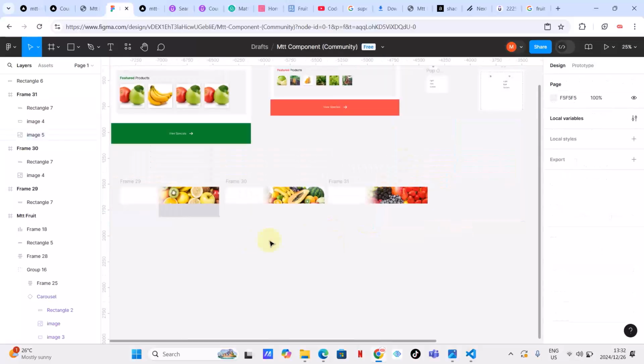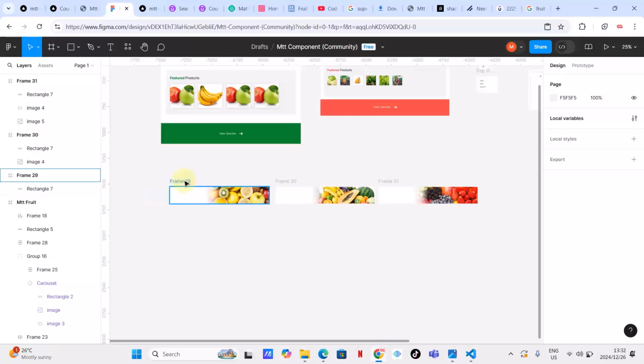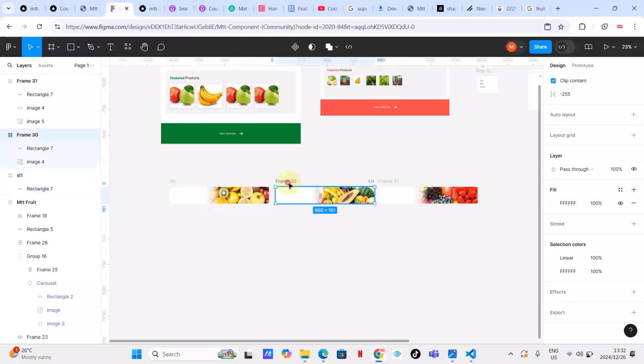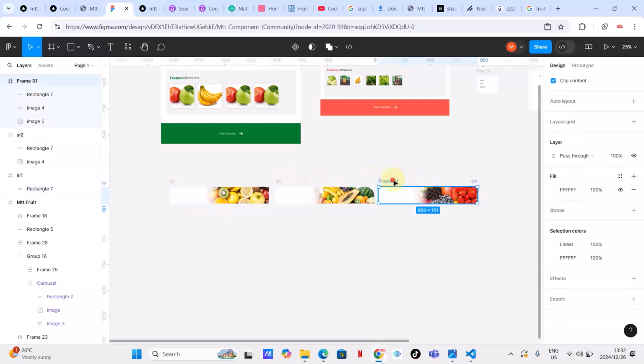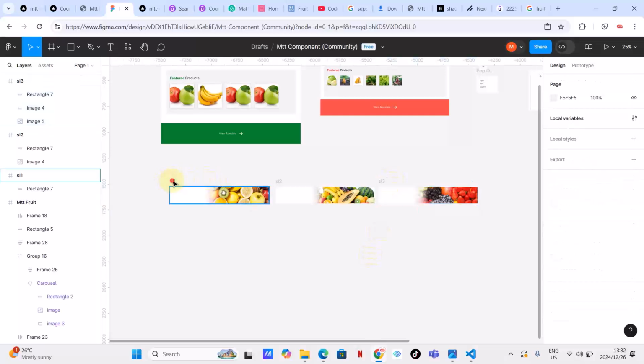Okay, so this means that I've got some 3 templates here which might work for my slide. Okay, so I'm going to take this one. Let's say this is going to be slide 1, SL1. This is going to be SL2, slide 2, and this is going to be SL3. Okay, let me click here.